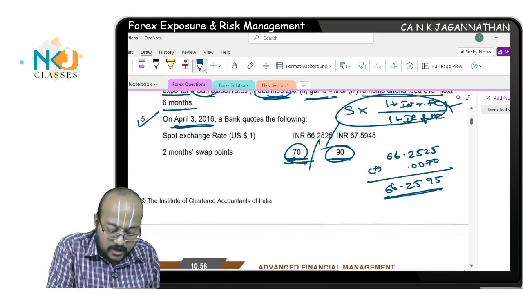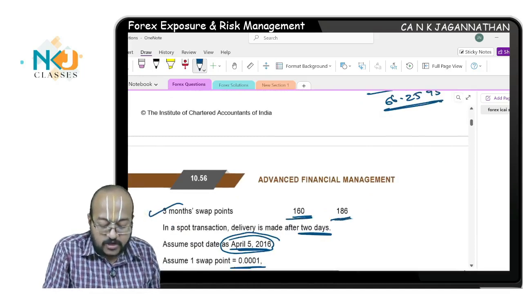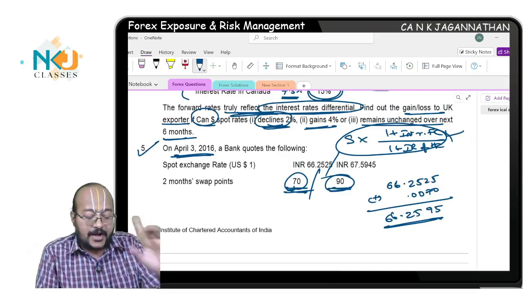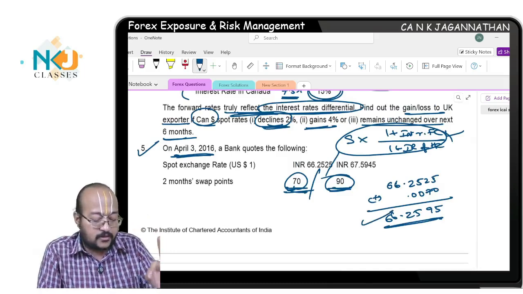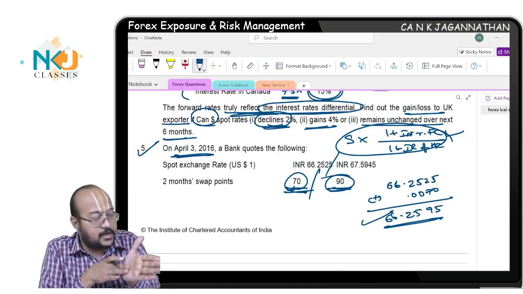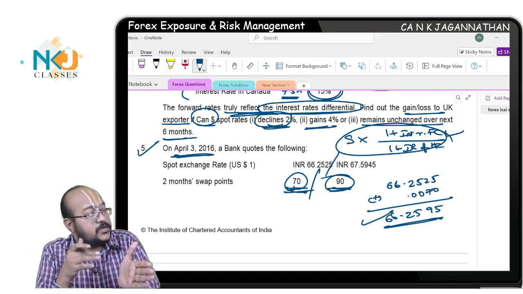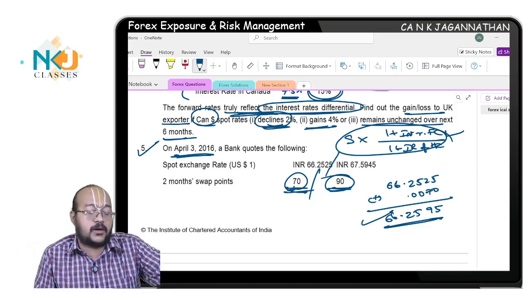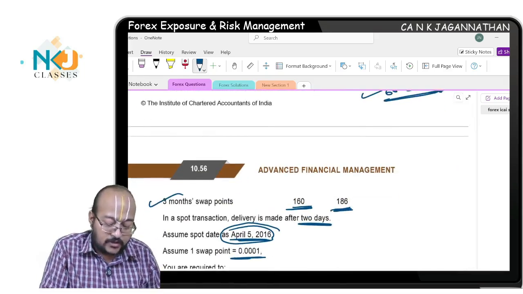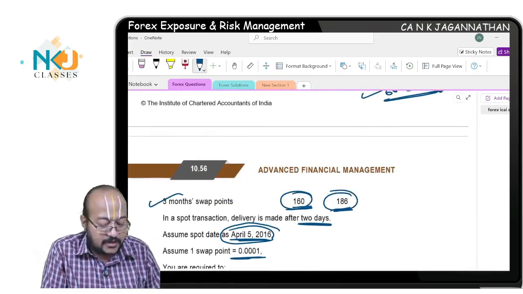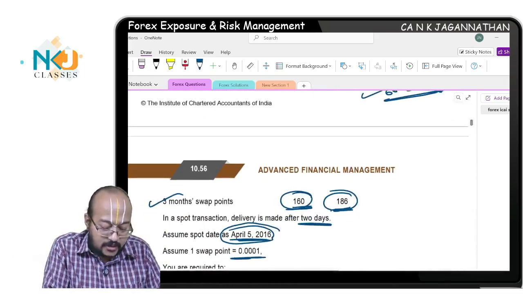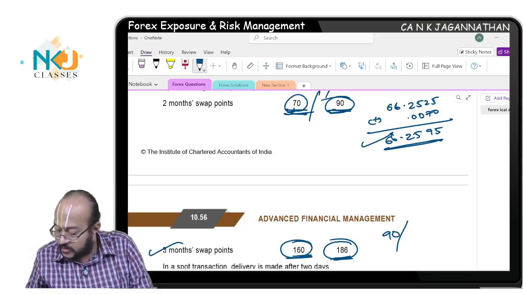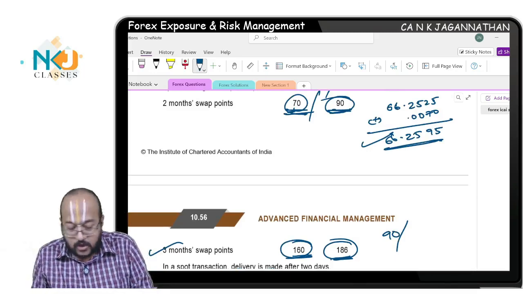Which means see what they have done. 2 months swap points given, and 3 months swap points given. Very simple: 2 months swap points is given, that you will consider, you will add and get the direct quote for April. Today April 5 is there, assume. After 2 months, May 5, June 5 you will get. The balance 15 days swap points, how to apportion the swap points, you need to see that the 160 and 186, the difference you calculate, 160 minus 70, this is 90, and 186 minus 90, you get 96.